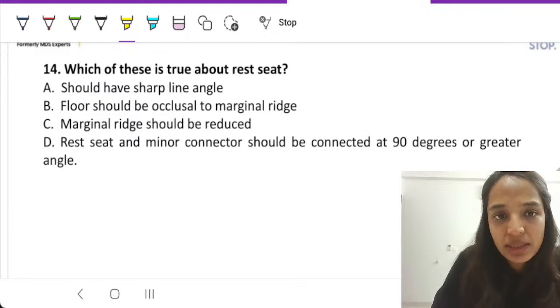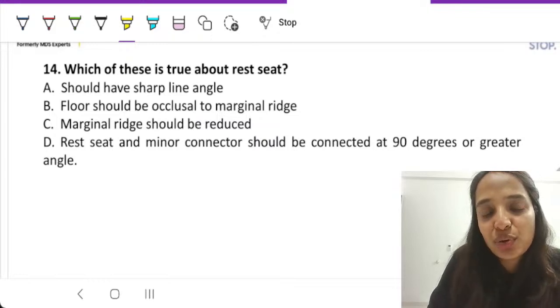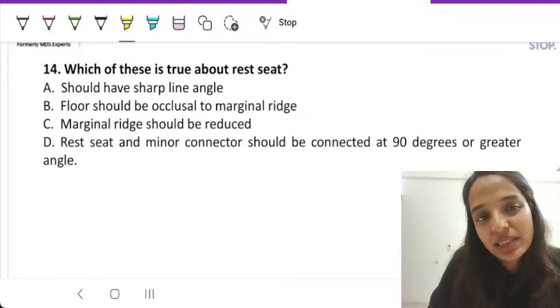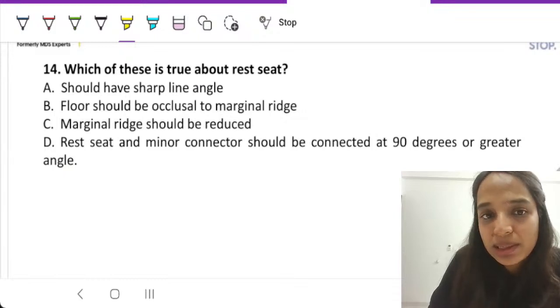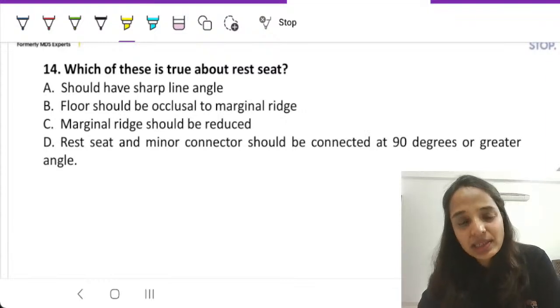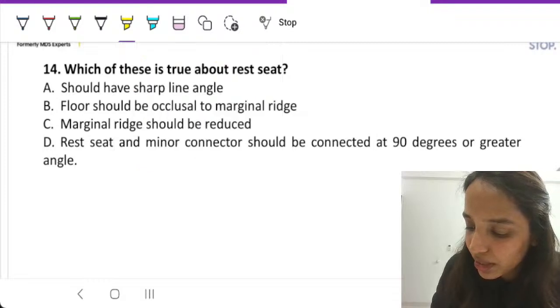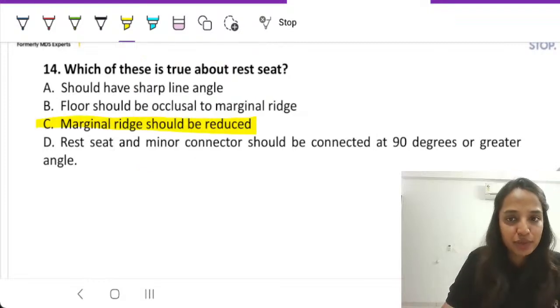Rest seat and minor connector should be connected at 90 degrees or greater angle. Rest is connected with the minor connector. Rest seat is never connected. Plus, it should be connected at 90 degrees or lesser angle, not greater angle. So, the correct answer is option number C. Marginal ridge should be reduced.